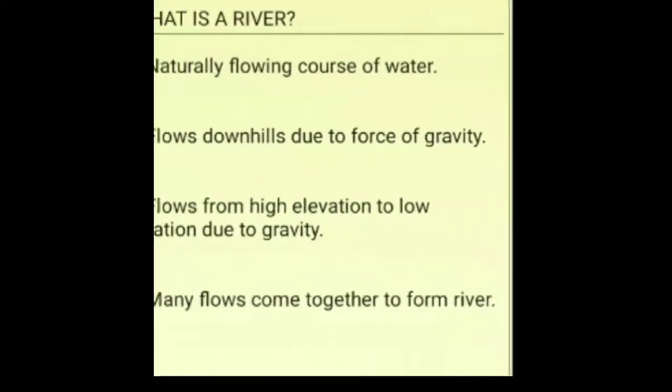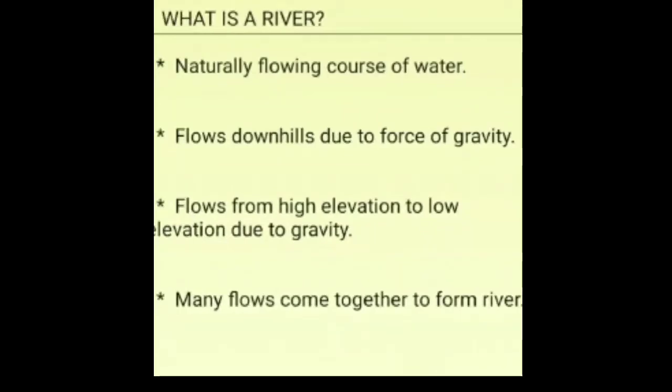So now what is a river? Naturally flowing course of water. Rivers are formed naturally. It is not man-made, but it is moving down the slopes naturally. Generally, most often rivers flow down the slopes. This is due to gravity. Or we can say naturally flowing course of water from high elevation, that is height, to low elevation due to gravity.